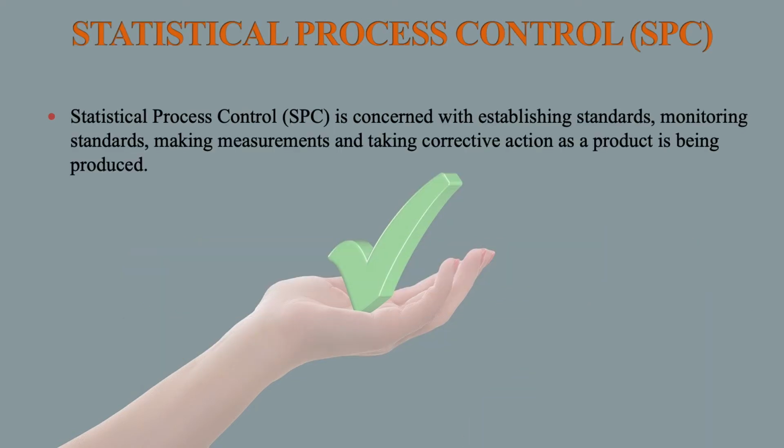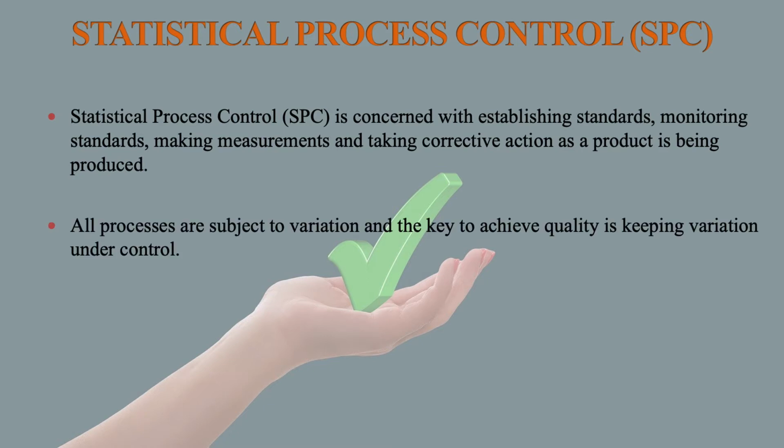Statistical process control is concerned with establishing standards, monitoring standards, making measurements and taking corrective action as a product is being processed. All processes are subject to variation, and the key to achieving quality is keeping variation under control.